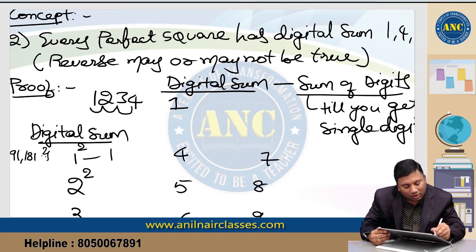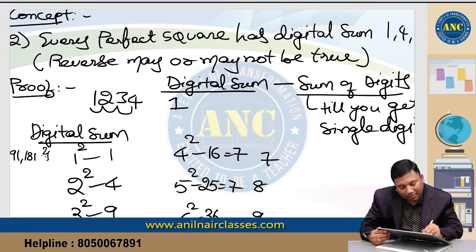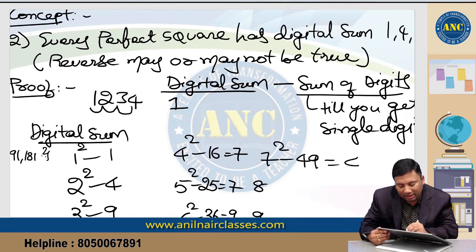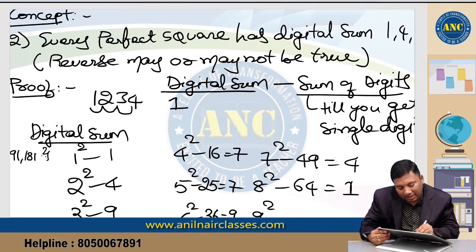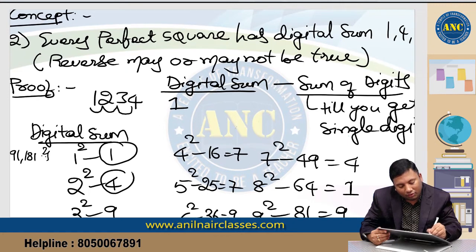1 squared is 1, 2 squared is 4, 3 squared is 9, 4 squared is 16, and the digital sum of 16 is 7. 5 squared is 25, 2 plus 5 is 7. 6 squared is 36, 3 plus 6 is 9. 7 squared is 49, 4 plus 9 is 13, which gives 4. 8 squared is 64, which gives 1. 9 squared is 81, 8 plus 1 is 9. If you observe, what are all the values that you got on the right hand side? 1, 4, 9 or 7.